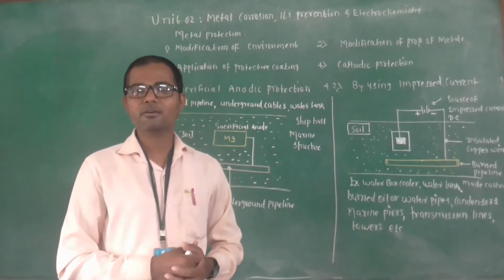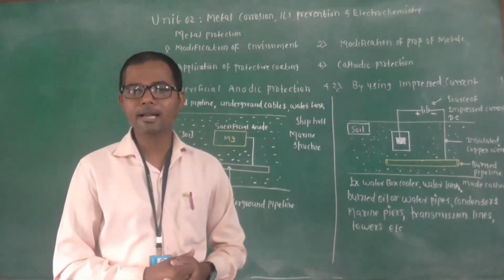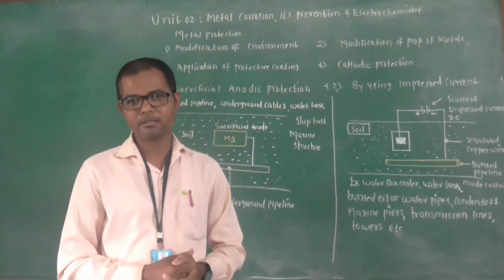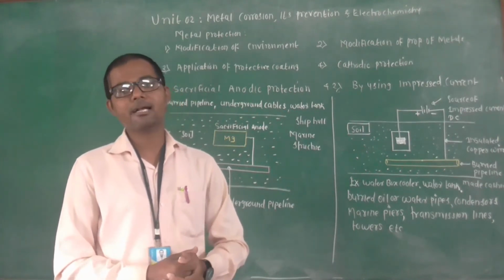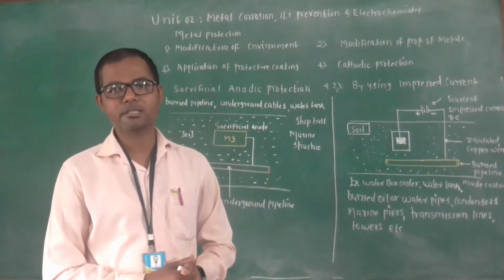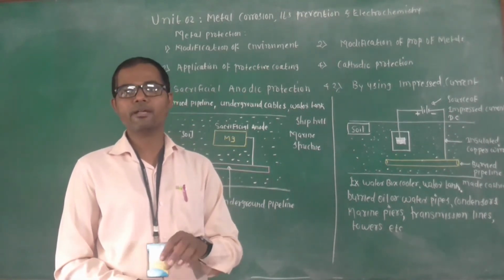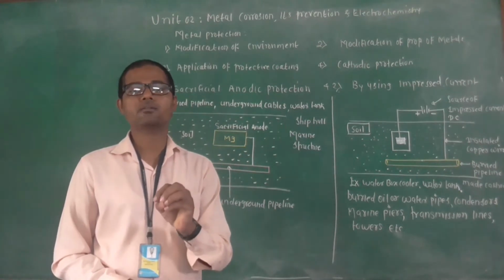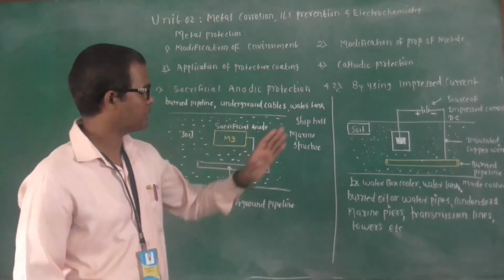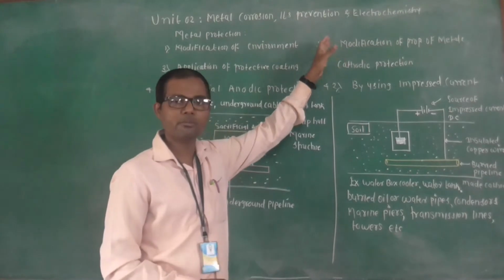By doing this we can improve the properties of the metals, here the corrosion resistance is improved, and therefore the rate of corrosion can be reduced. So we already studied the modification of the properties of metal.